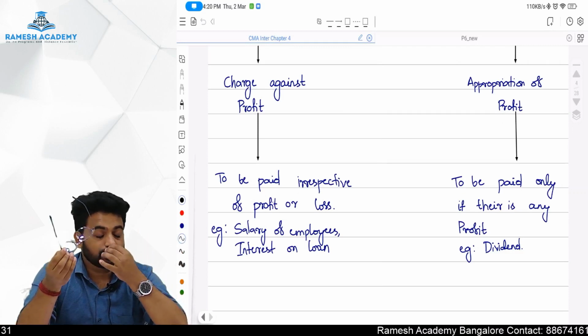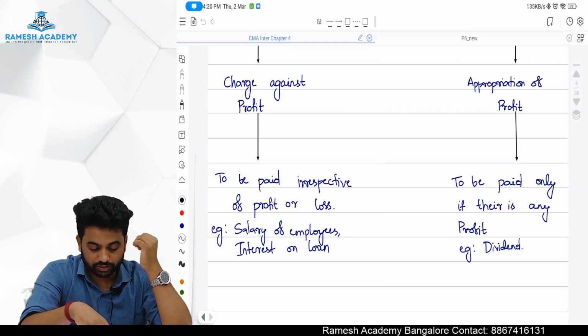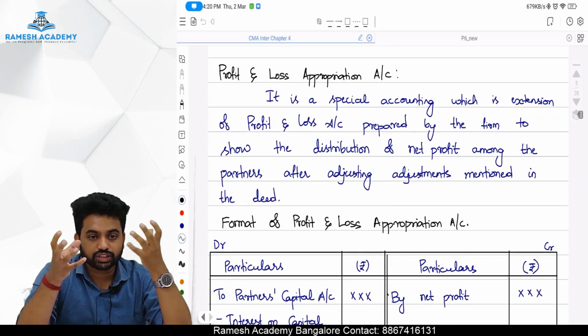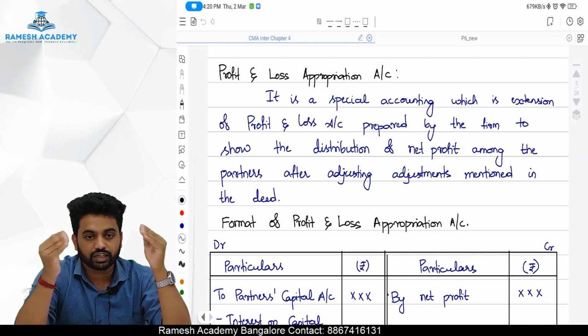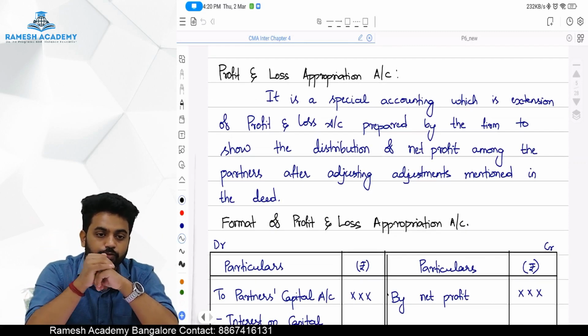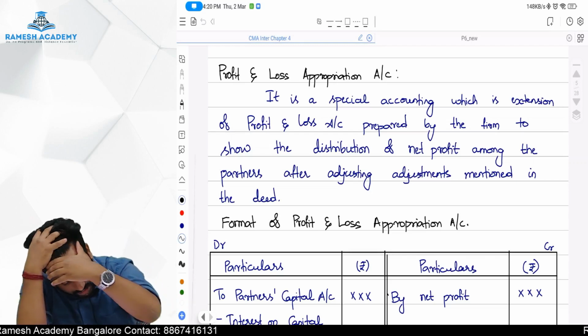Okay, that should be given only if there is a profit. That is usage of the profit. Appropriation of profit means usage of the profit. To show that usage, we will prepare one account called the profit and loss appropriation account.